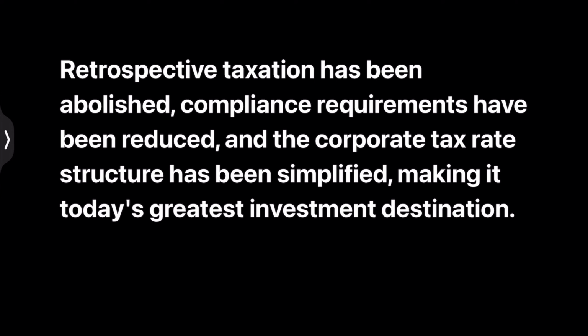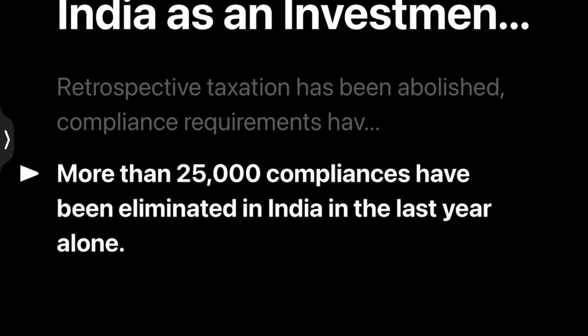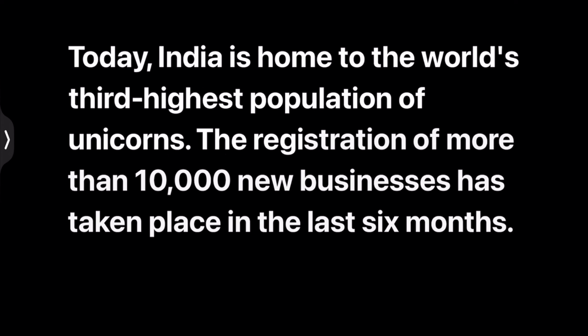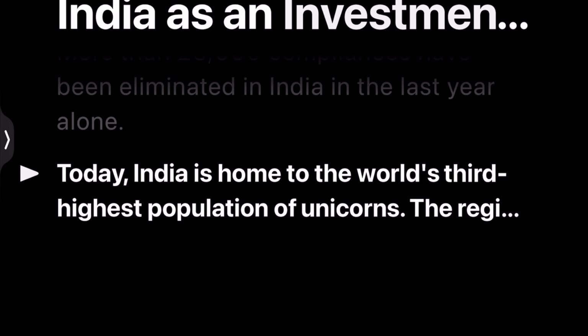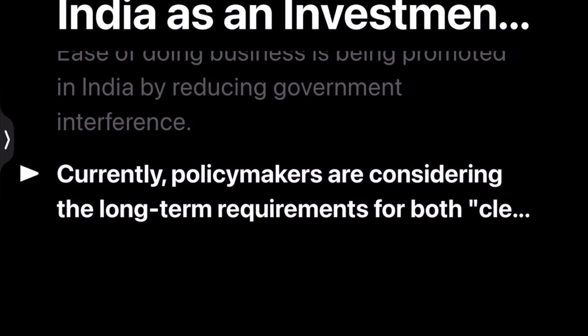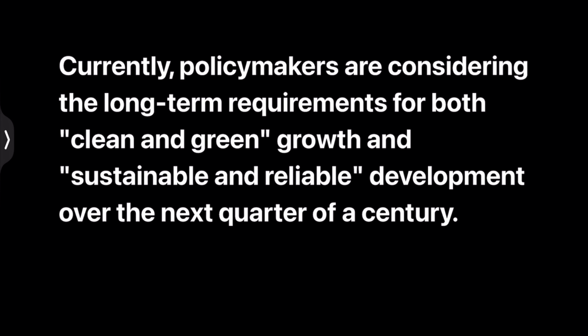So India is an investment destination, and more than 25,000 compliances have been eliminated in India in the last year alone. Today, India is home to the world's third highest population of unicorns, and the registration of more than 10,000 new businesses has taken place in the last 6 months. The ease of doing business is being promoted in India by reducing government interference, and currently the policymakers are considering the long-term requirements for both clean and green growth and sustainable and reliable development over the next quarter of a century.